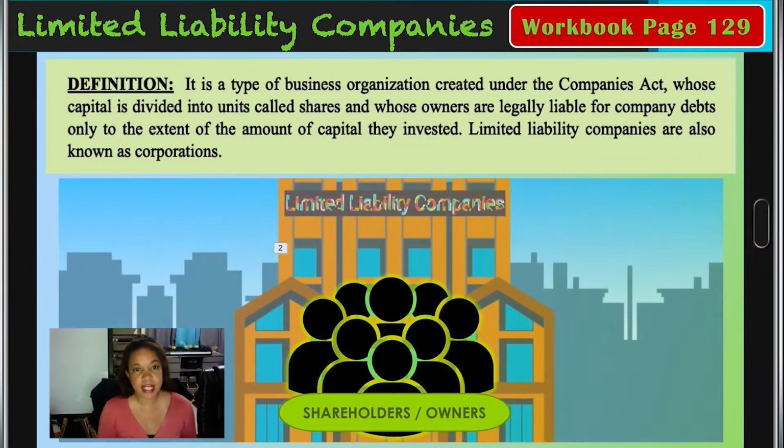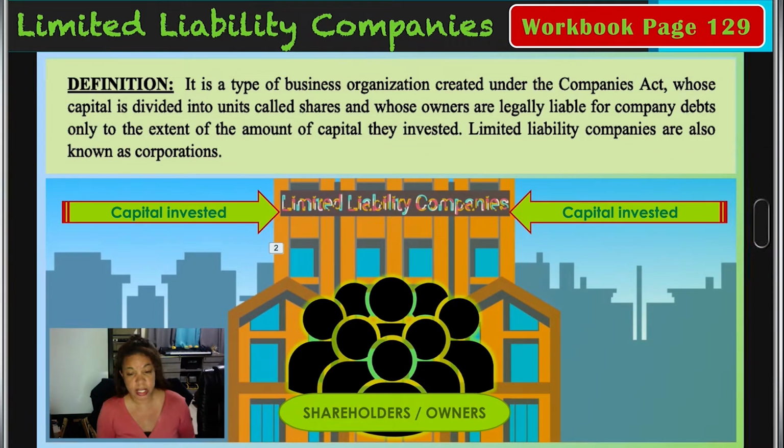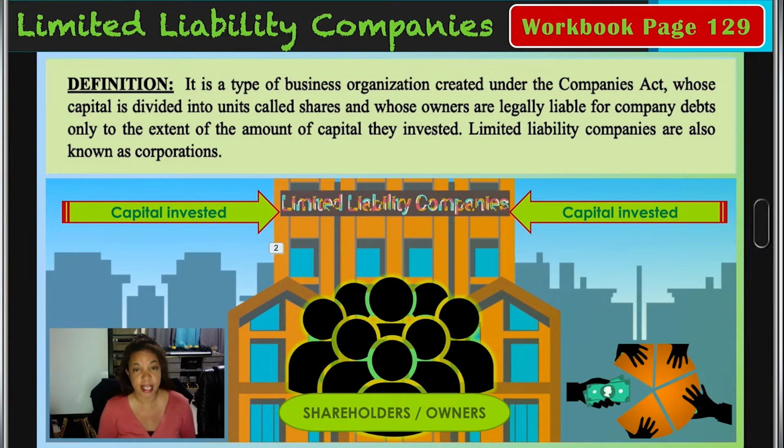So what we said is that we have our shareholders. The shareholders become the owners by investing capital, by buying shares. That is how they make an investment. So when they buy the shares, they become the owners of the business.